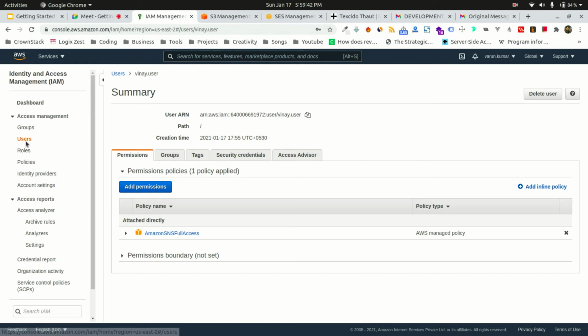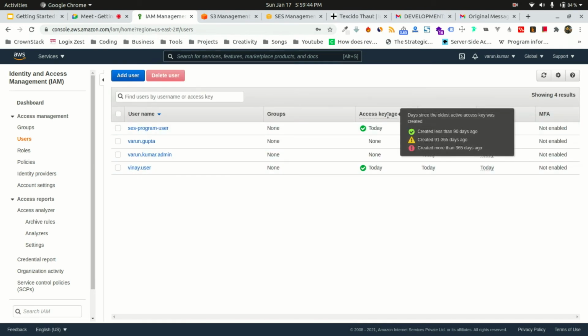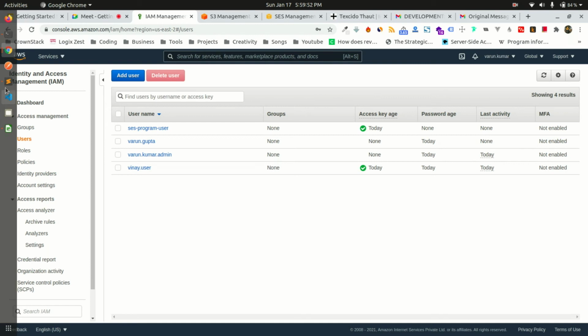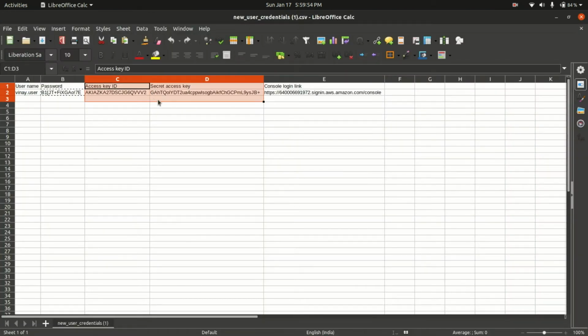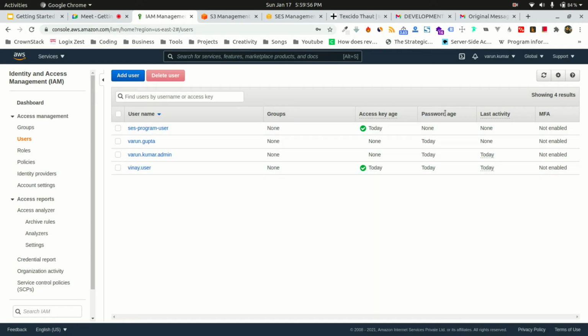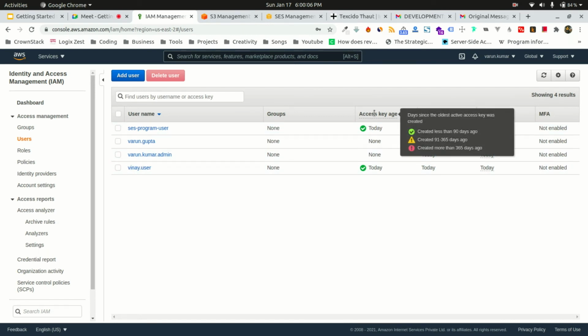If we see this list over here, you will see when this was used. This is the access key age, which is when your credentials were created. What is the password age? This helps us track when was the last time you logged into your account, or when you used this key to do some programmatic access.